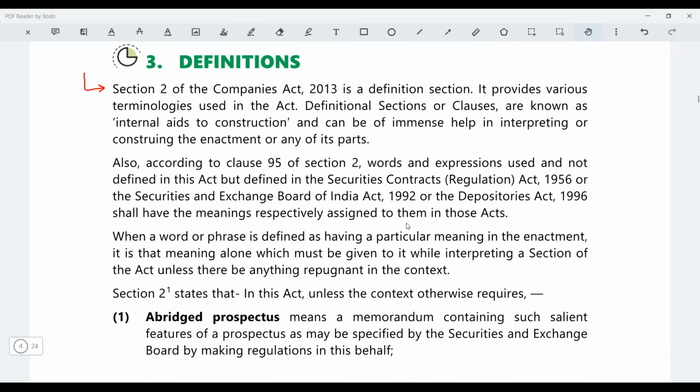You'll see, it was exactly like this, right? So section 2 is very important. In every act, section 2 is very important because it provides the definitions. Why are definitions important? Because how a word is to be read, you will get to know from the definition clause only. However the definition defines it, the same way you will have to read and interpret the law. Take for example,